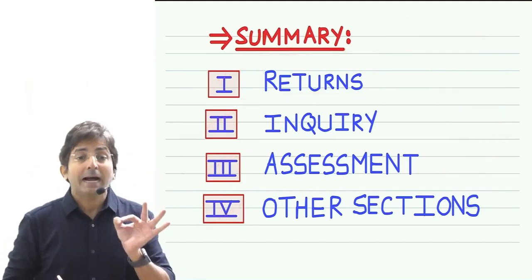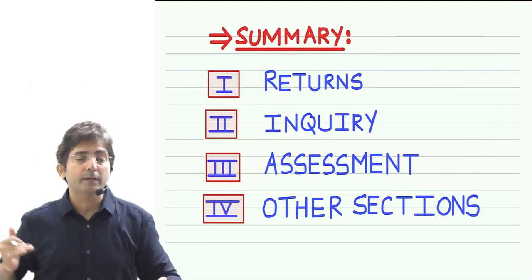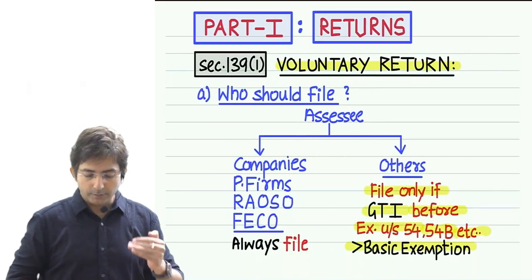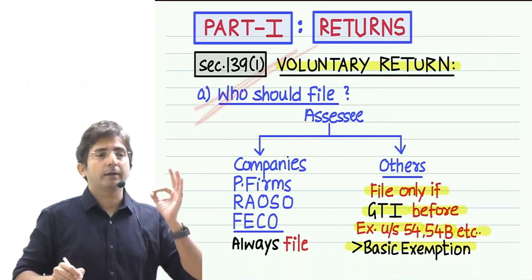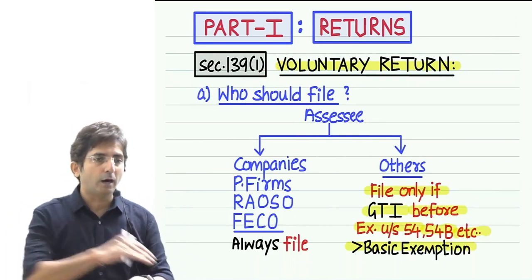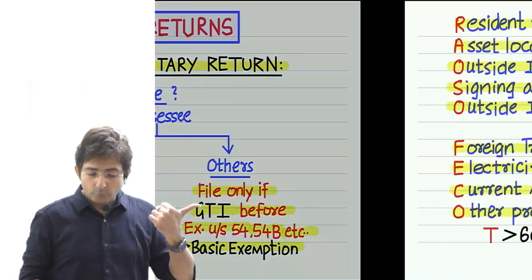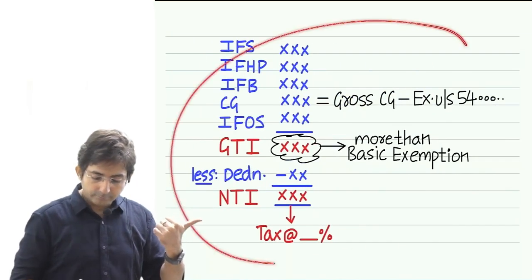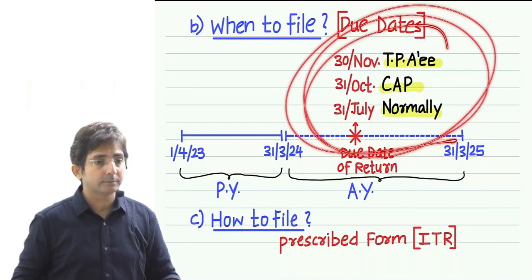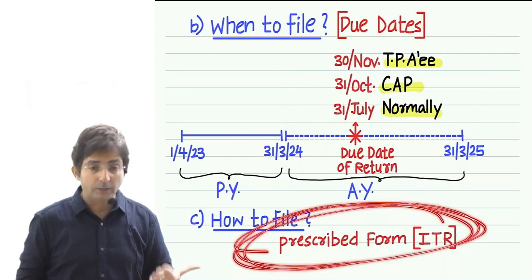So what did I teach? 139(1), and directly after that 139(4)A, 4B and 139(3). And what was 139(1)? Voluntary return. And this again was in 3 parts: who should file, when to file, how to file. Who should file, the summary is this. When to file means due dates. How to file means the form you have to fill.